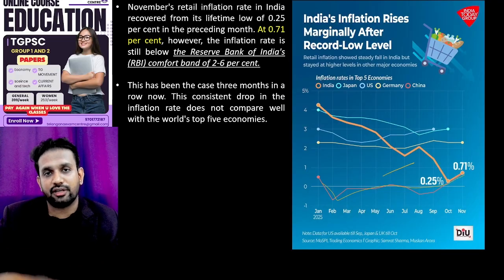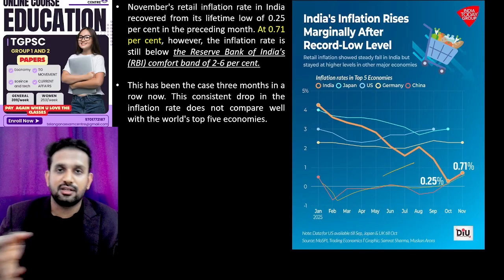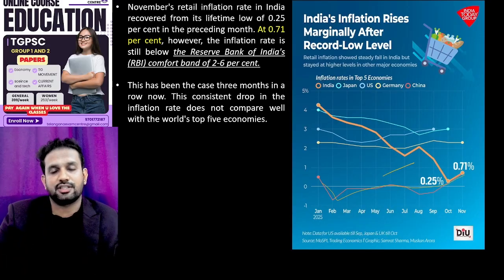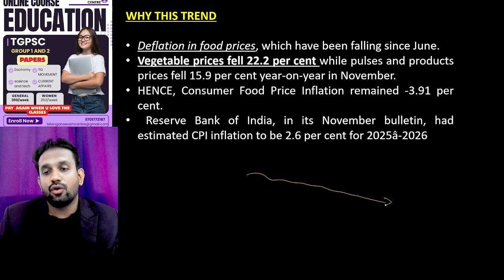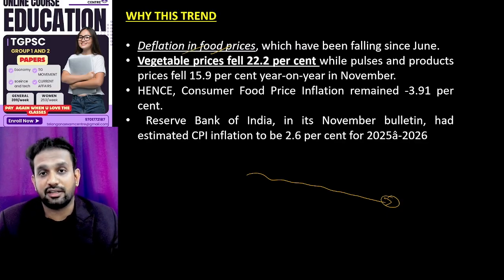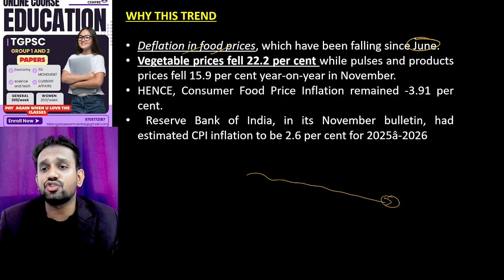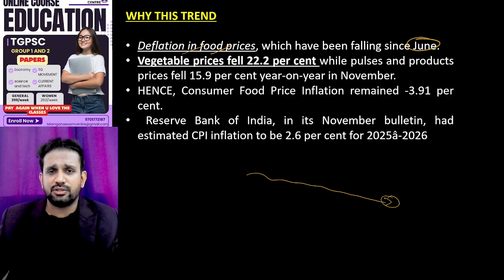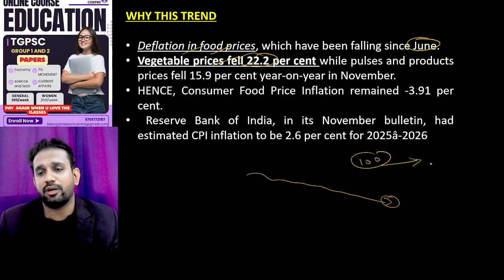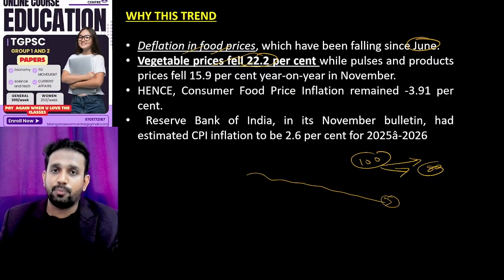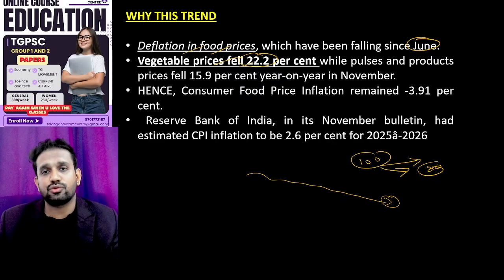We have seen how increased inflation rates impact the consumers, how they impact the manufacturers, and so on. So why is this trend happening, why is there a continuous hovering or lowering of inflation rates? Because food prices are deflating over a period of time. Since June, wheat, rice, vegetables and so on have been decreasing. Vegetable prices also fell by 22%. The 100 rupees palak bhaji you were taking last month, you might be getting this time for around 80 rupees. So vegetables and food are both getting lower prices.